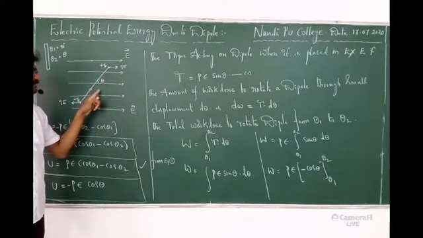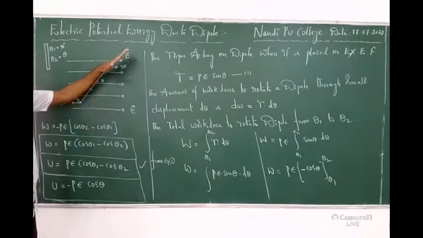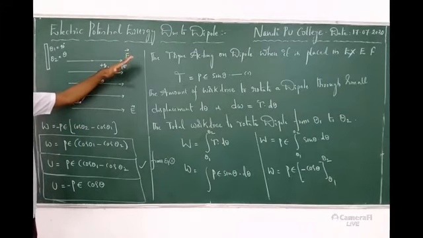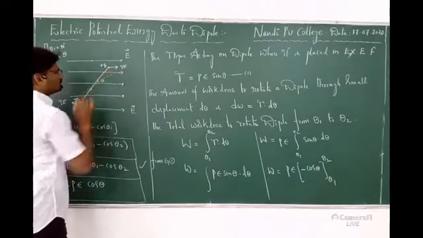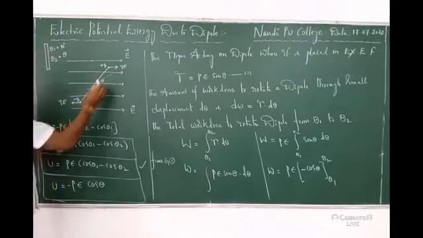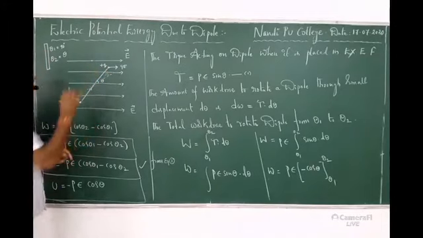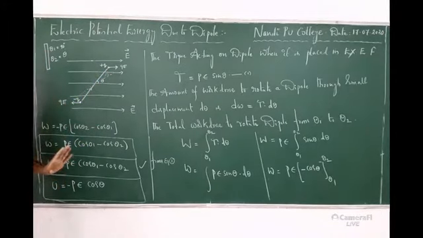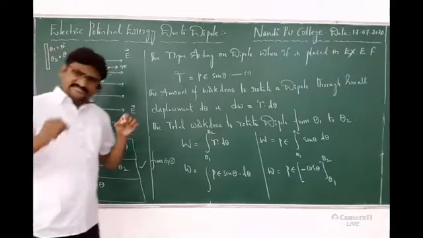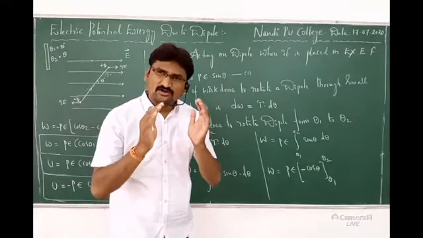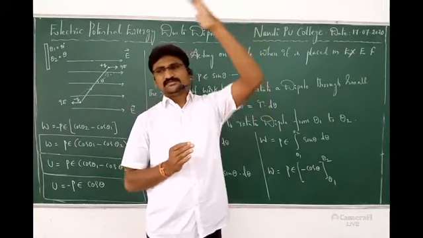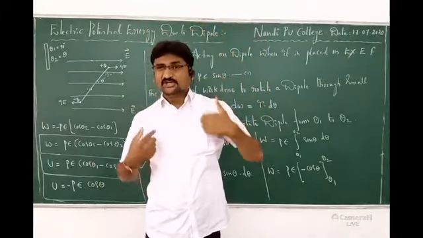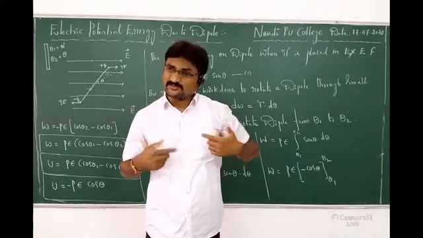I could not show the original diagram here. Theta 2 just displaces. How much variation am I showing? d theta. Otherwise we would represent it unnecessarily. Why should I confuse the diagram like this? Now this variation is d theta. First I am getting the expression for d theta. d theta means a small angular displacement. Next I am applying it from theta 1 to theta 2. I know theta 1 is 90 degrees.